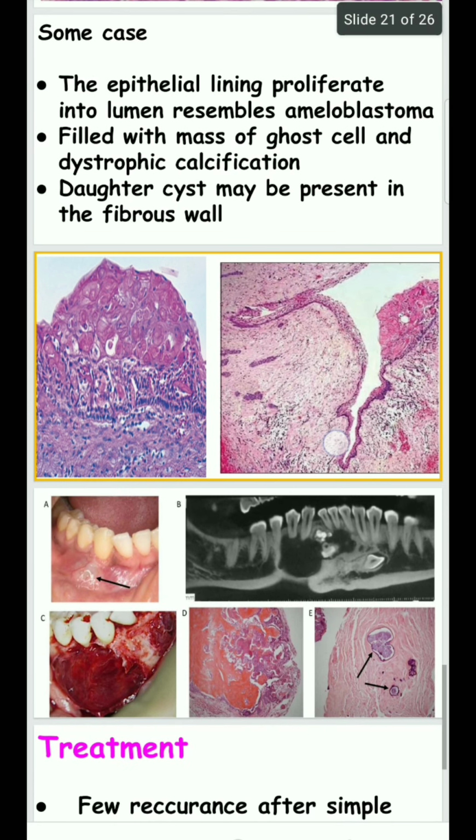In treatment, there are few recurrences after simple enucleation. Mostly, ghost cell odontogenic carcinoma has more recurrence. Thank you.